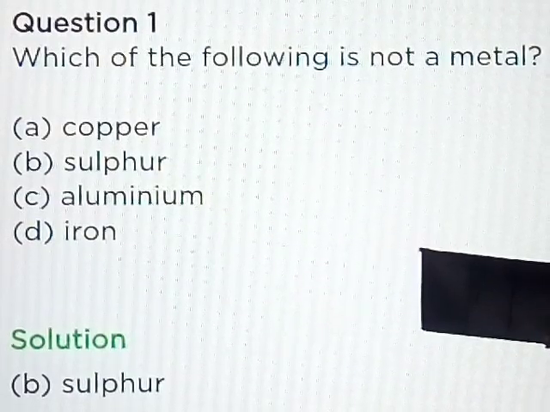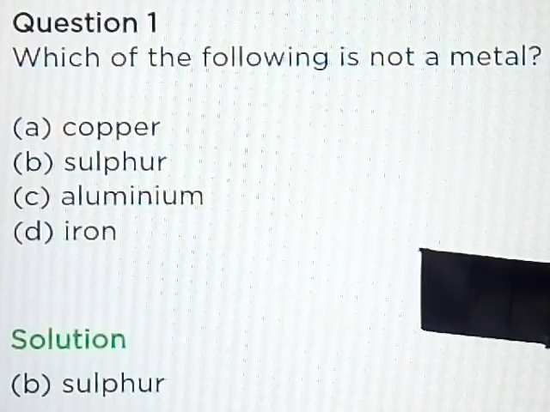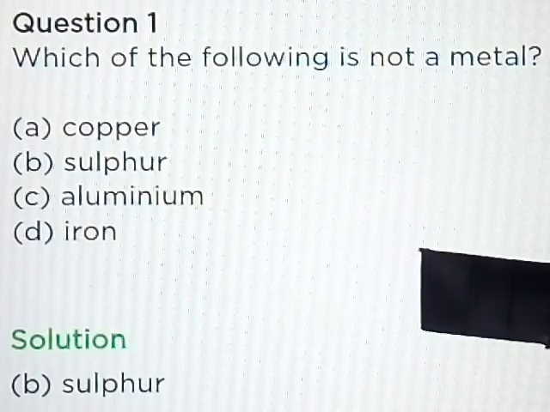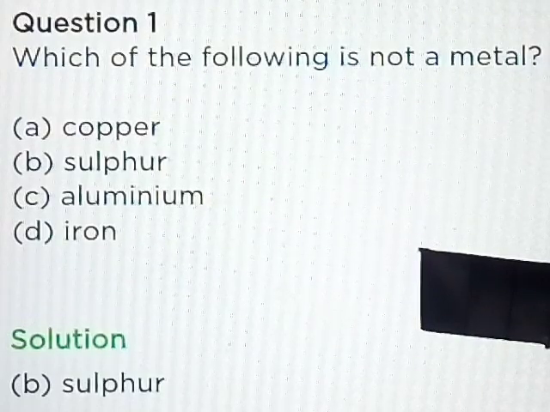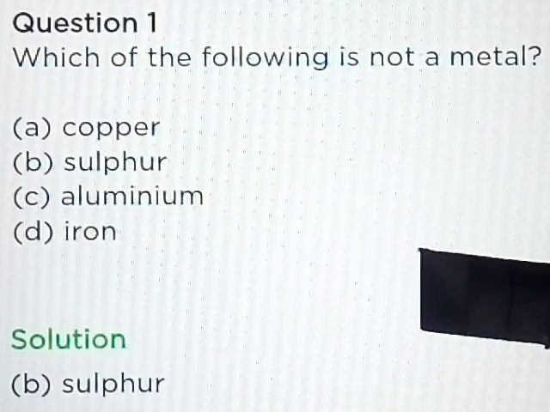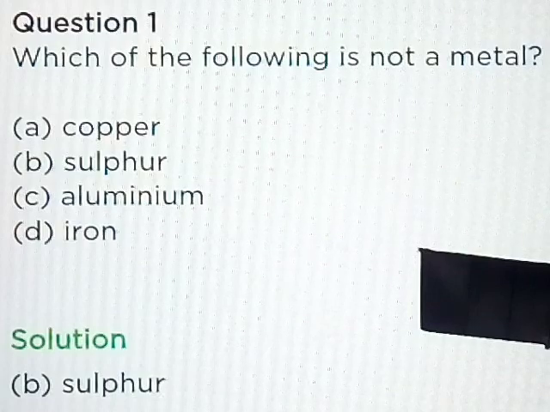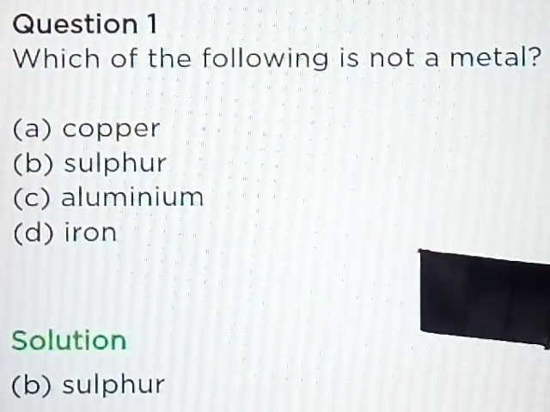MCQs. Question number 1. Which of the following is not a metal? Part A, copper. Part B, sulfur. Part C, aluminium. Or Part D, iron. Answer is Part B, sulfur.